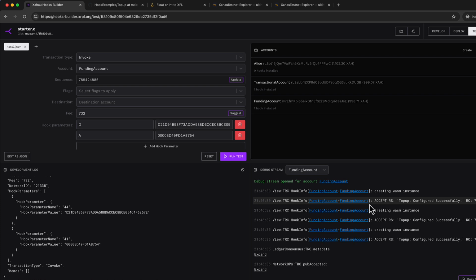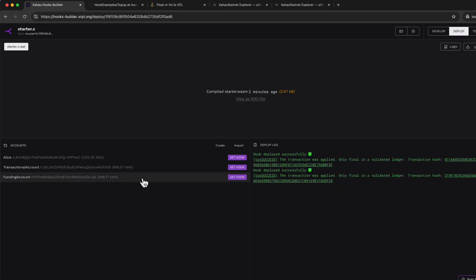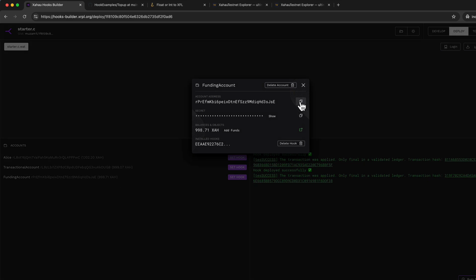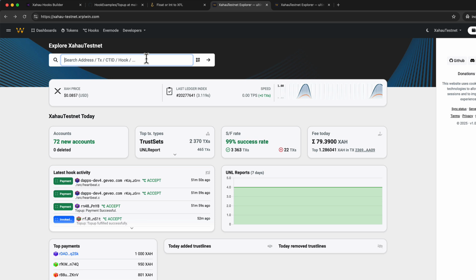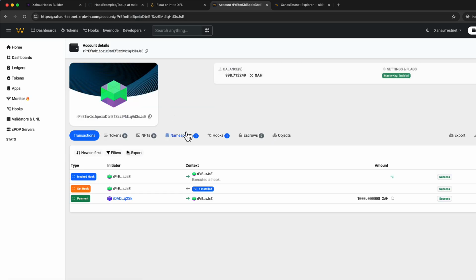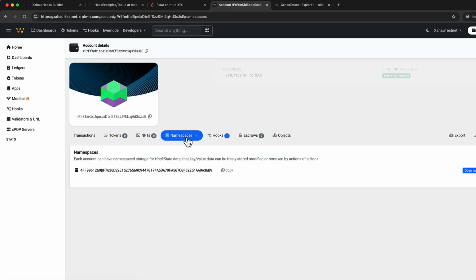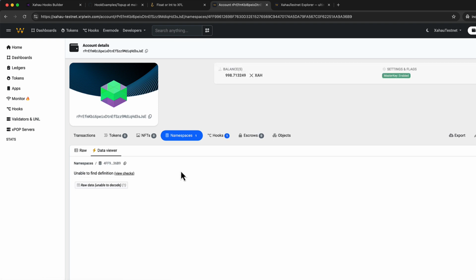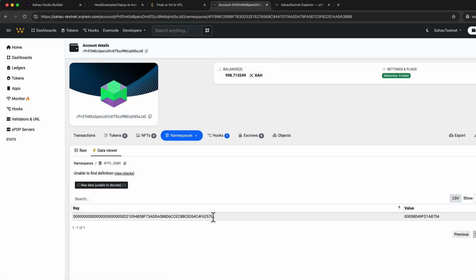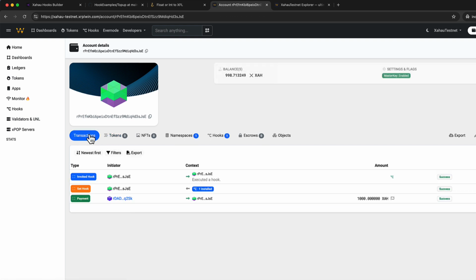Let's cross-verify it on XRPL Win. Copy the R address, switch to the appropriate network, namespace, click on this. So this is the whitelisted account ID and its configured top-up amount.